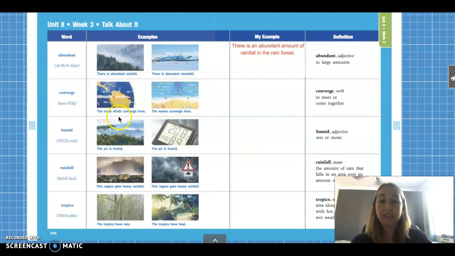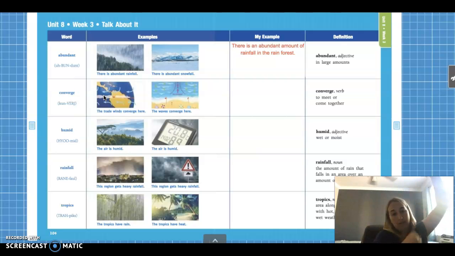The trade winds converge here. The waves converge here. Okay, guys, if you look in the middle of these pictures here, remember, converge means that they're coming together. Okay, they're meeting right here. See, they're apart and now they're together. The winds are apart, coming from this way, and then they come together at the equator. And the waves are going and going and going, and then they come together. Converge, okay, guys? To meet or come together.